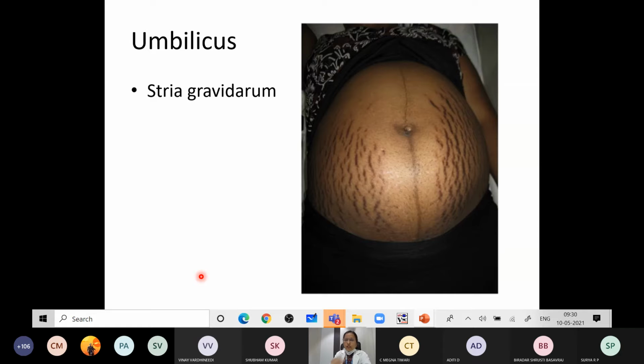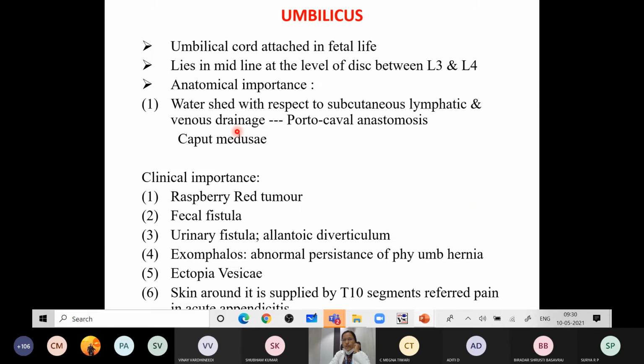Then next, the other thing you are seeing is the presence of striae gravidarum in females. What are these striae gravidarum? They are usually white lines which are produced due to the stretching of the dense collagenous tissue because of the presence of the gravid uterus. So it is seen in pregnant females, and that is called striae gravidarum. These are the other important features to be noted in the anterior abdominal wall.